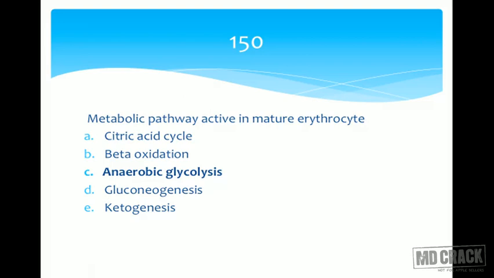In anaerobic glycolysis, pyruvate is converted to lactate. That is what happens within the erythrocyte, whether there is enough oxygen or not. The end product of glycolysis in mature erythrocytes is always going to be lactate. Why? Because the RBCs do not contain mitochondria, so the pyruvate cannot enter anywhere and get converted to acetyl-CoA or enter the TCA cycle. Therefore, whether it is anaerobic or aerobic condition, in an RBC it is always anaerobic glycolysis, and this is the source of ATP for RBC.